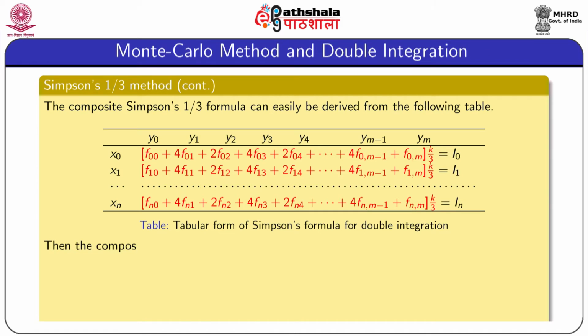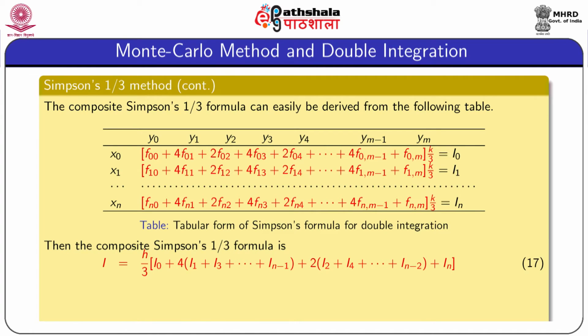So, using this notation we can write the composite Simpson 1/3 formula as I equal to h by 3 into I0 plus 4 into I1 plus I3 plus dot dot dot plus In minus 1. That means all the odd suffix of I are multiplied by 4, plus 2 into I2 plus I4 plus dot dot dot plus In minus 2. That means the sum of all I's with even suffixes are multiplied by 2, plus In.